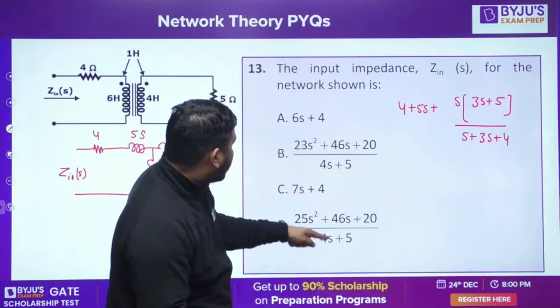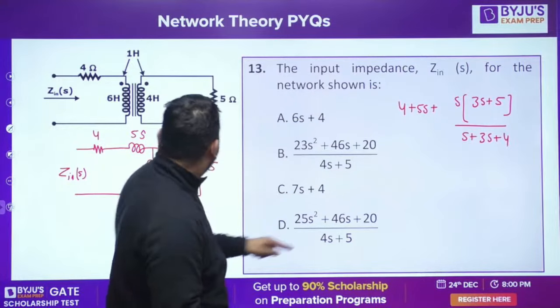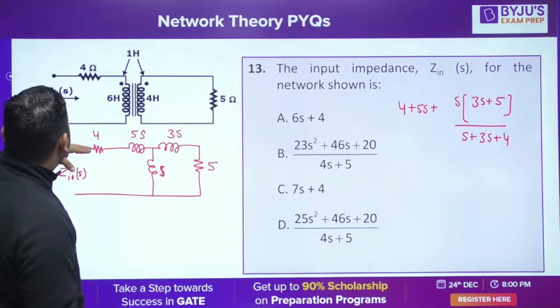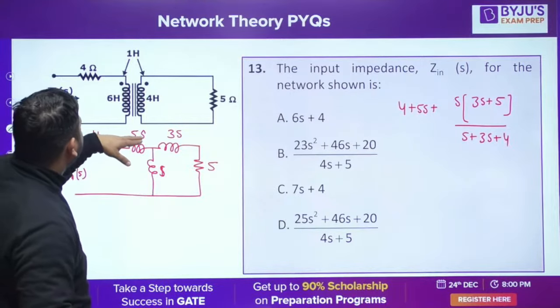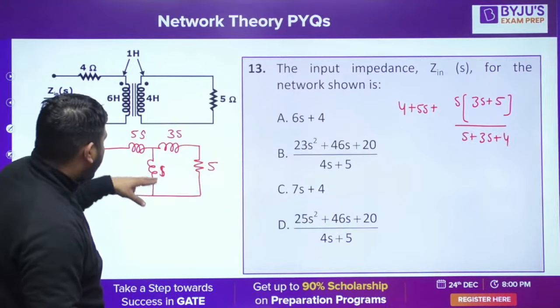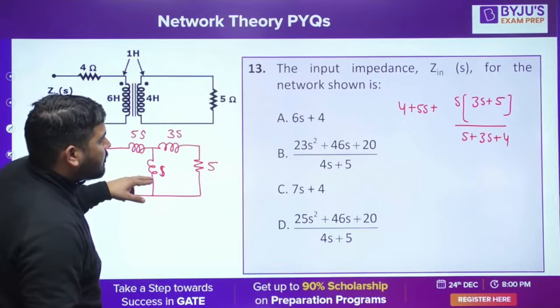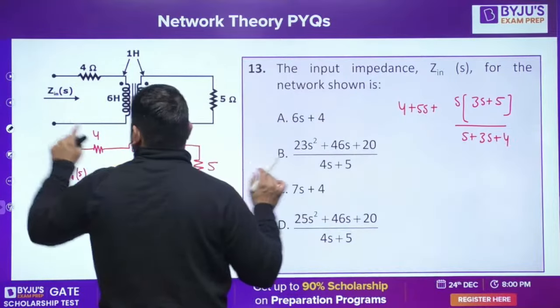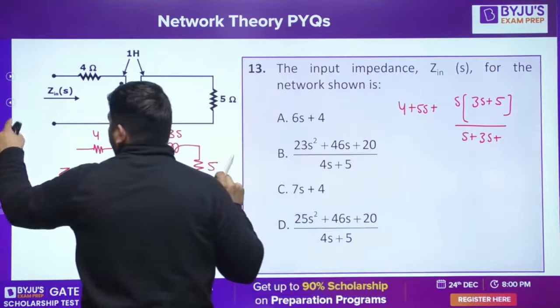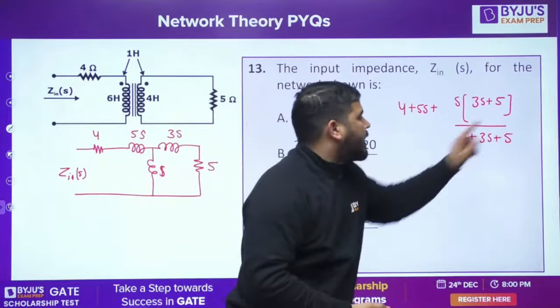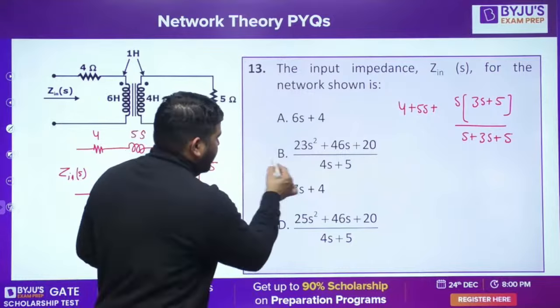It should be 4S plus 4, no? It should not be 4S plus 5. Please check it, guys. Please check it. 4, that is L1 minus M, L2 minus M. Here it should be 5. I think this is correct. So it should be 5. Wait a minute, I made a mistake here. Yes, it should be 5. So tell me, the denominator will be 4S plus 5. Now, two options have 4S plus 5.